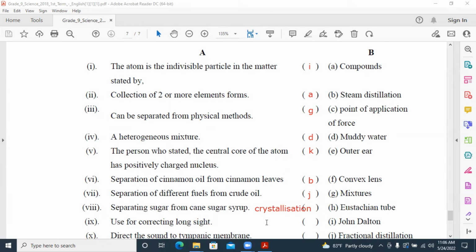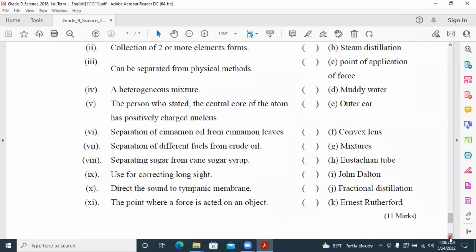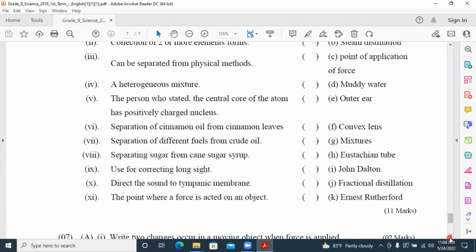Used for correcting long sight, convex lens, answer F. Direct the sound to the tympanic membrane, outer ear, answer E. The point where a force acts on an object is the point of application of force, answer C.